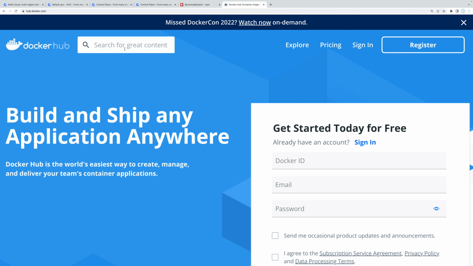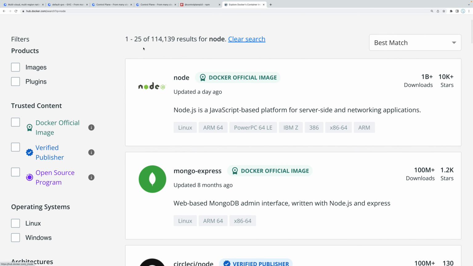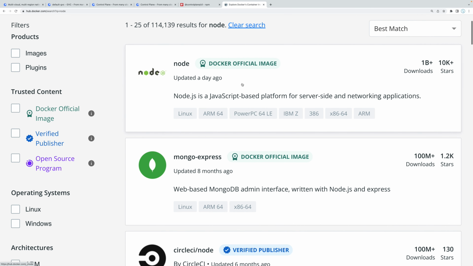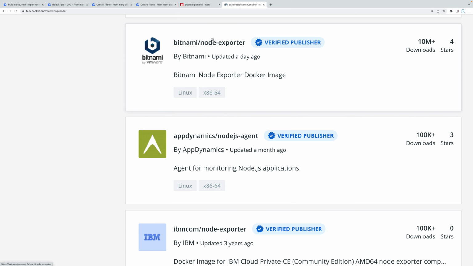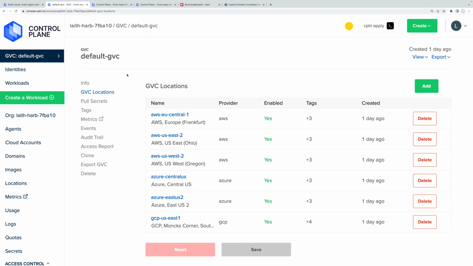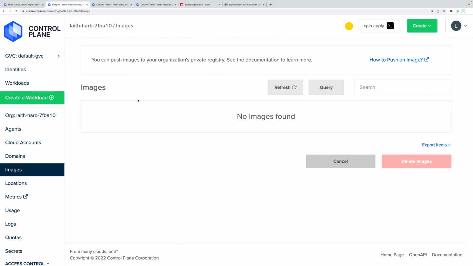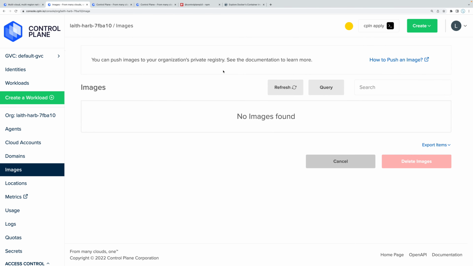So over here, I can search for a node image. And as you can see here, we have this node image. And from these repositories, we can start pulling images in if we need them. So this is what we need to do, and that is exactly what we are going to do. We're going to go over here, and Control Plane has its own image repository where we can store all of our images. So that begs the question, well, how am I going to push the image that I've built on my local machine into this image repository?